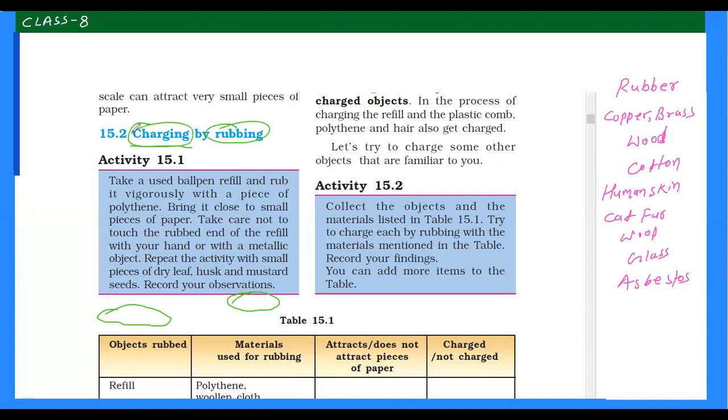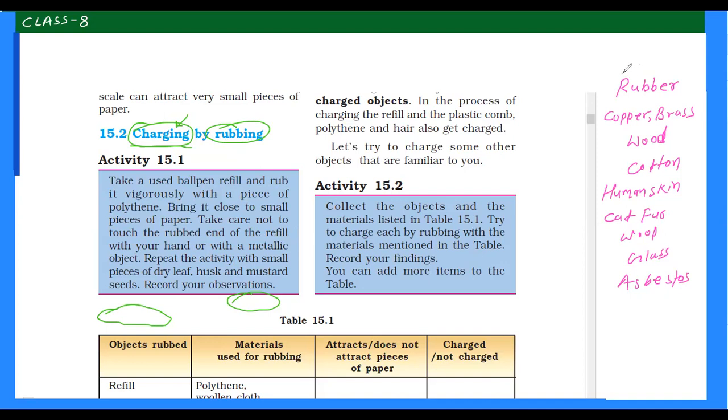What is charge? Charge is a fundamental property of particles by which they exert electric force or magnetic force on other charged particles. So charge is a fundamental inbuilt property of a particle. If you charge any object by rubbing, then one will get positive charge and the other body will get negatively charged. Which one gets positive and which gets negative depends on their electron affinity. Different materials have different electron affinity.